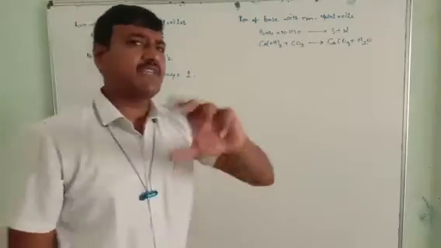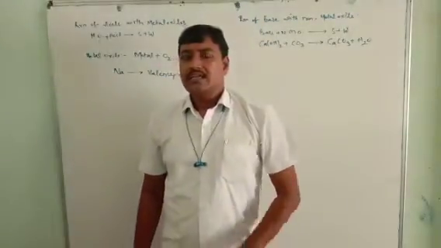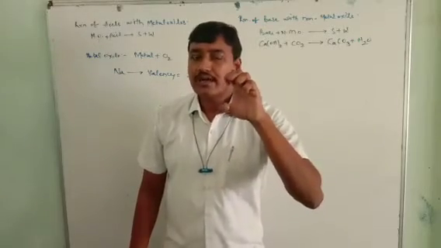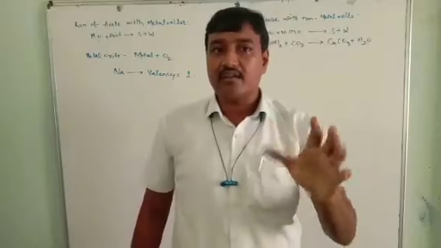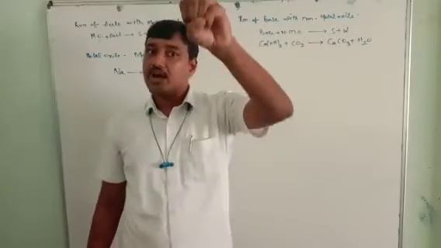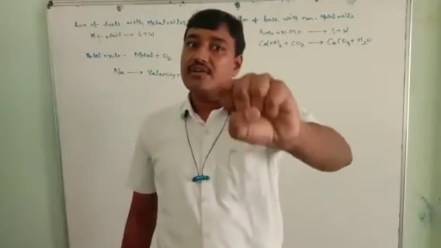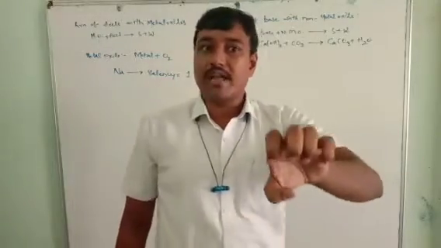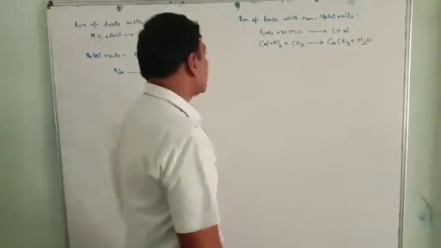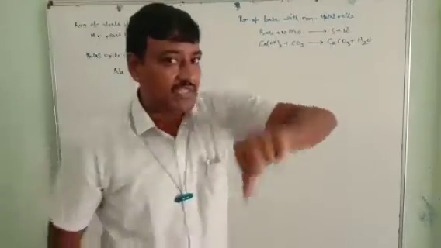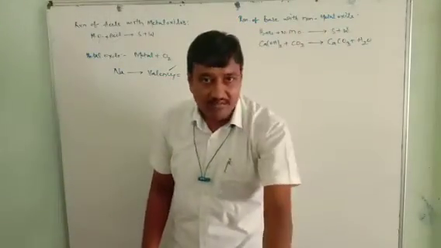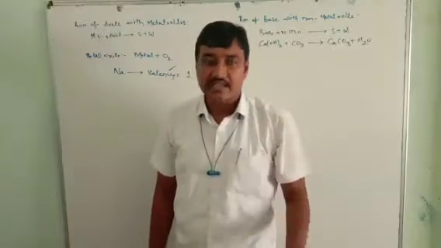How? Because it's a first A group element, it has only one electron in the outermost shell, which it tends to lose, so the valency of sodium is 1. Not only sodium, the valency of all first A group elements is 1, as we discussed in the IIT class.